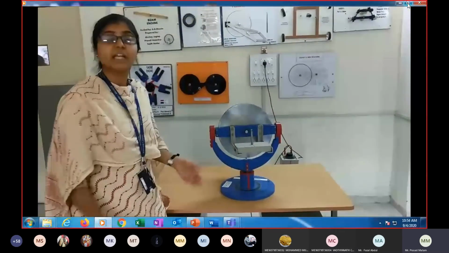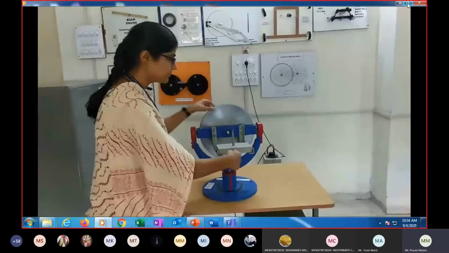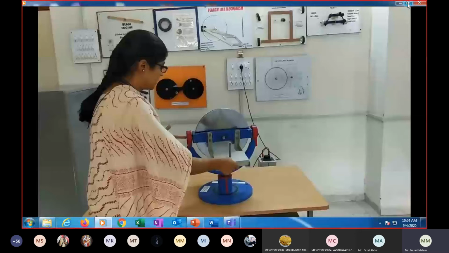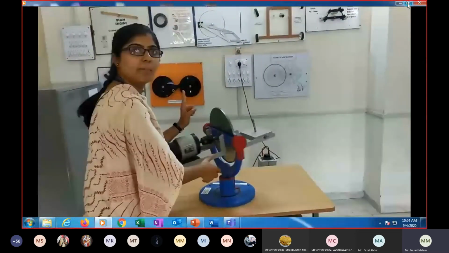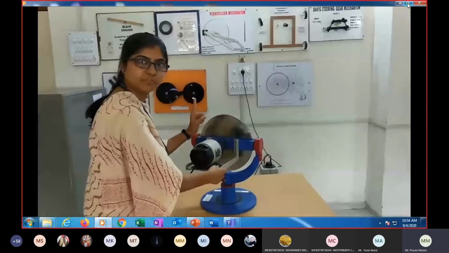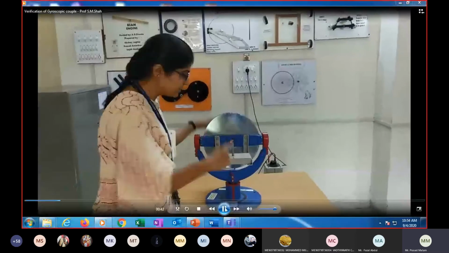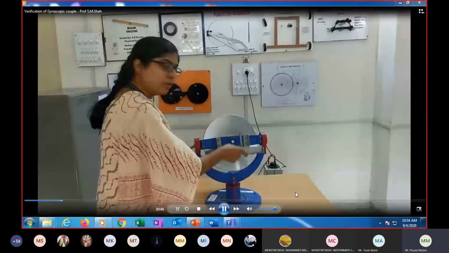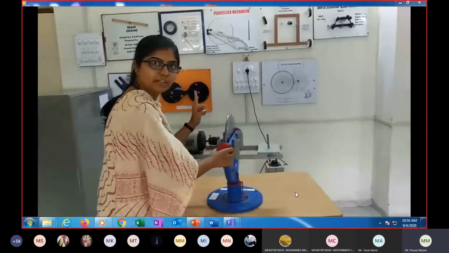Because of this arrangement, it has 3 degrees of freedom: first, spinning about the x-axis; second, tilting about the z-axis; and third, precession about the vertical axis, that is the y-axis.